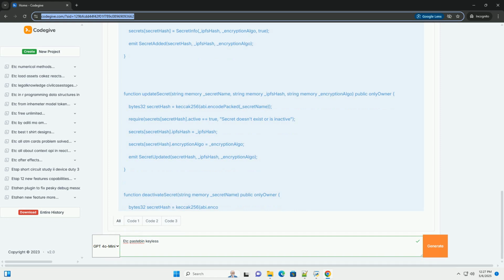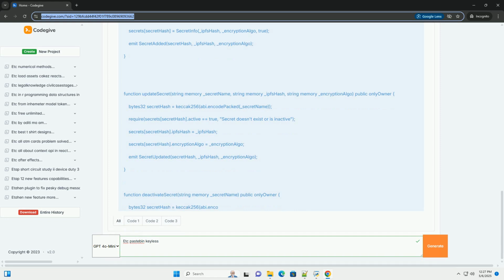Data integrity. Use cryptographic hashes to verify the integrity of the encrypted data retrieved from IPFS. Store the hash of the encrypted data in the smart contract along with the IPFS hash. Compare this hash with the hash of the downloaded data before decryption. Encryption algorithm.